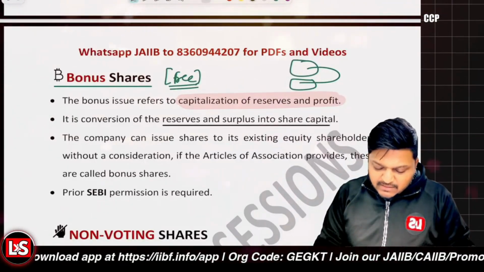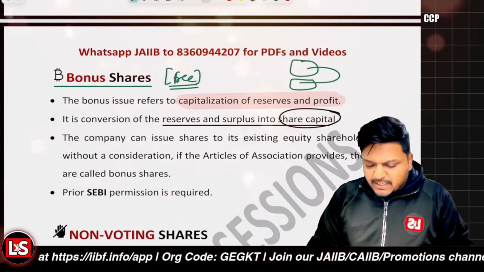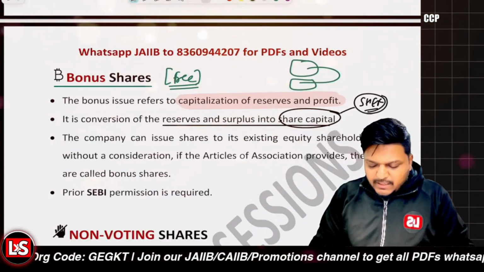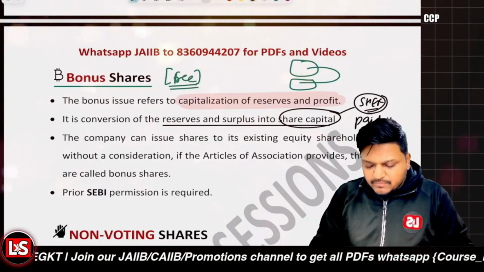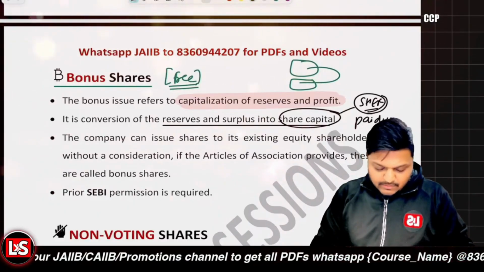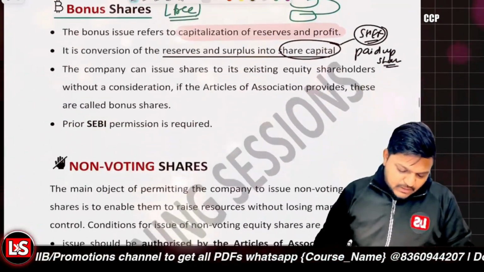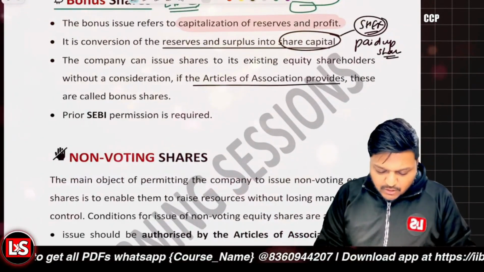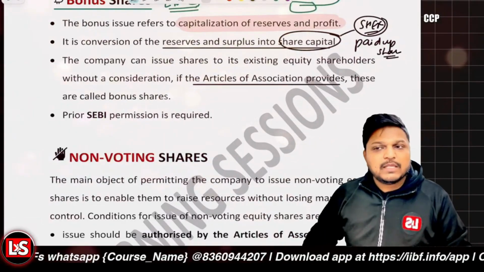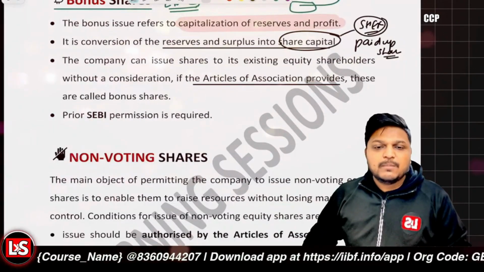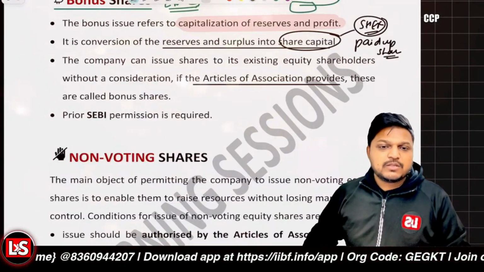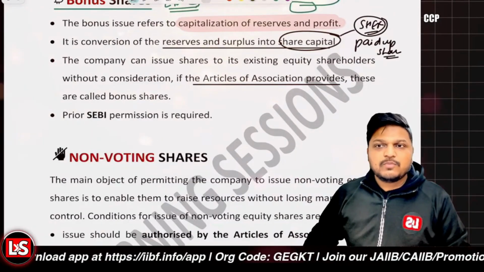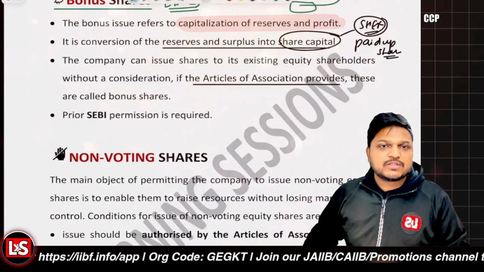Now, share capital is basically the paid up share capital. Either we say it to be the shareholder equity fund, or we say it to be the paid up share capital, one and the same thing, right? And it can only be issued if the articles of association, that is AOA, allow it. Then the bonus shares can be issued, otherwise you won't be able to issue the bonus shares.